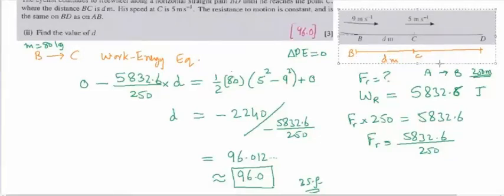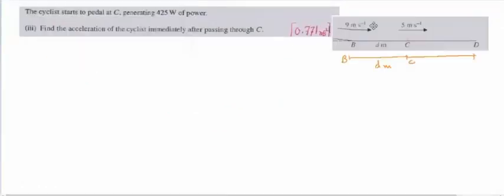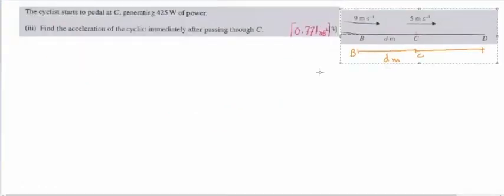I will copy here. So now the motion is from C onward. He begins to pedal, which means he is giving the driving force. Motion is horizontal, so delta PE will be 0.